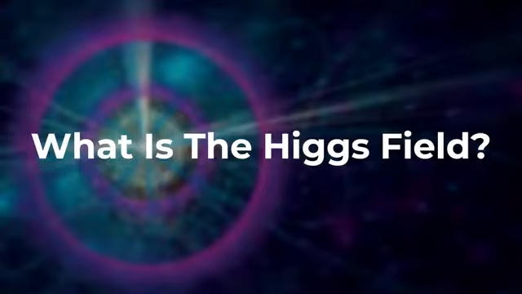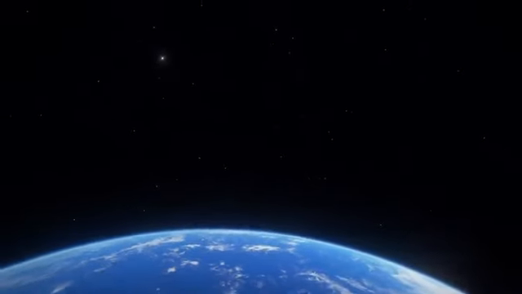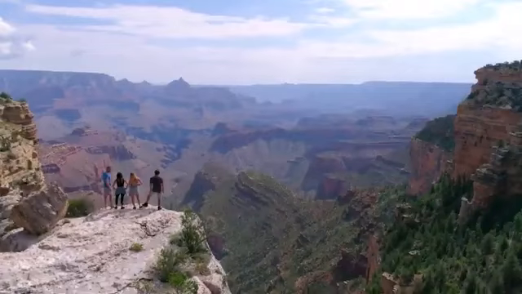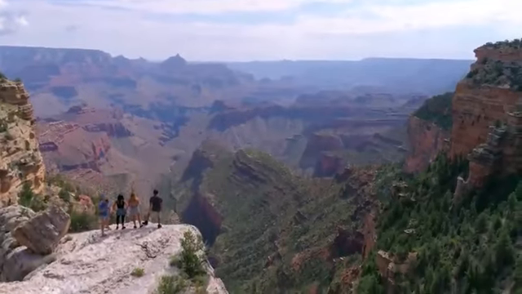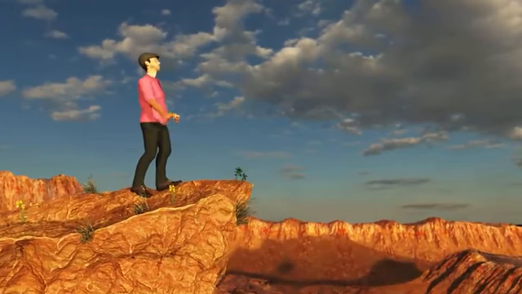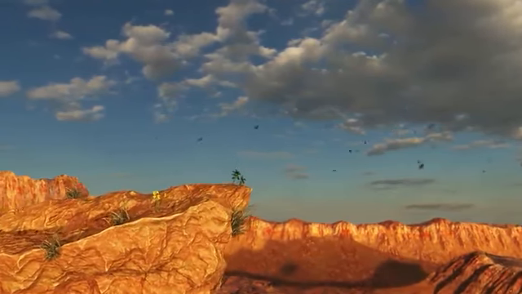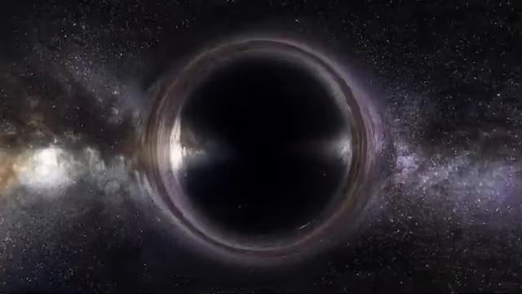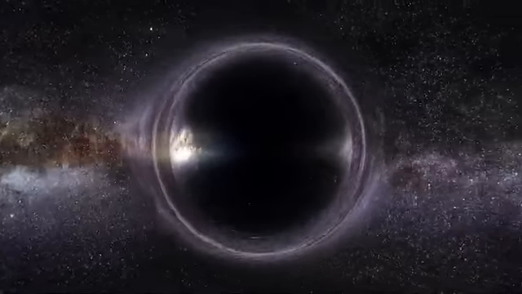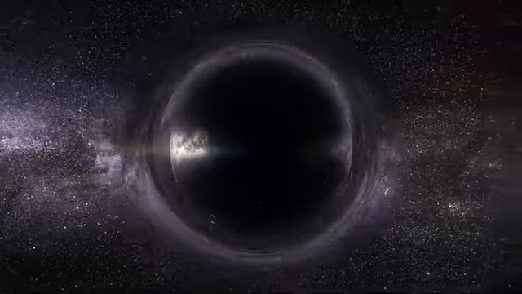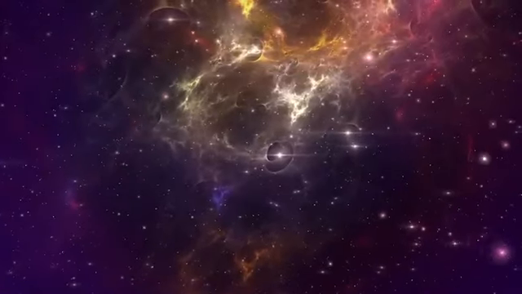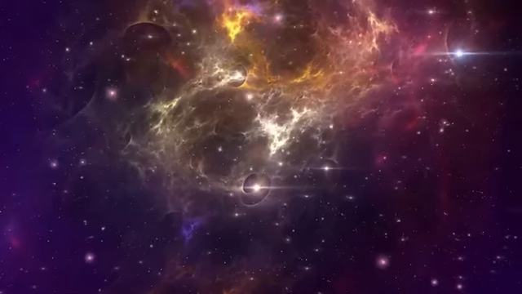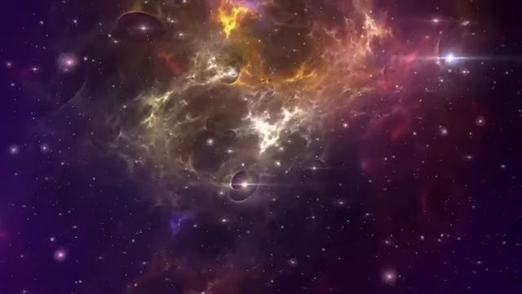Now, what is the Higgs field? The Higgs field differs from other fields such as electromagnetic or gravitational fields in that it is unchanging. The strength of an electromagnetic field waxes and wanes depending upon the distance. The strength of a gravitational field is also determined by the distance. Stand next to a black hole and you will experience a much stronger gravitational field than you would standing on the Earth. By contrast, the Higgs field appears to be the same no matter where you are in the universe, and it appears to be a fundamental component of the fabric of space-time.